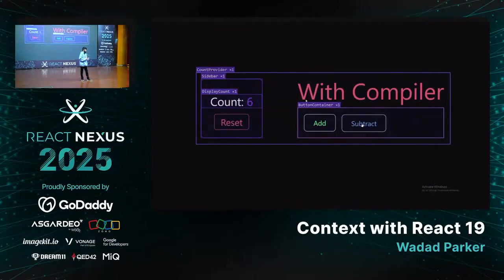Then you may point out, okay, but I can see the button container and display count are clearly re-rendering. Yes, but they are simple components. Simple components have virtually zero computational cost. I agree this is a compromise, but only for now, because the React team is working on fixing this. And once they do, they are going to make context great again, and hopefully end all the state management liabilities.